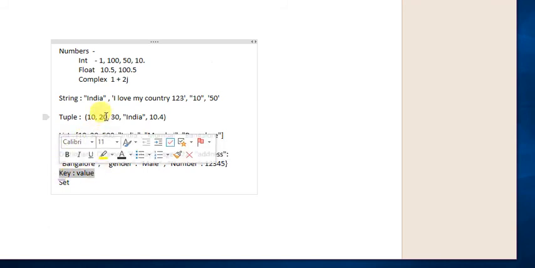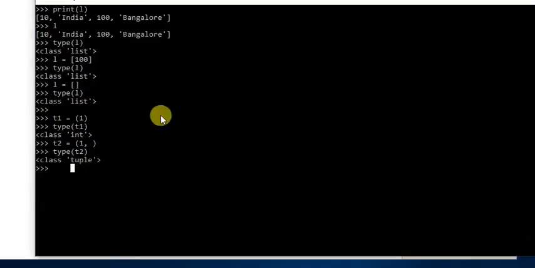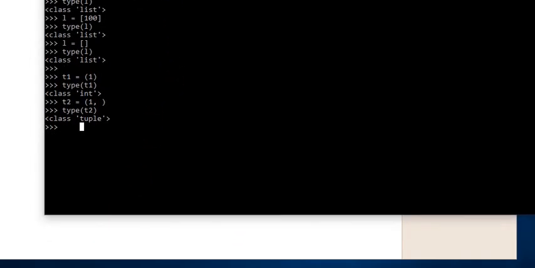So let's create a dictionary in Python. One variable D, any variable name we can take, and open a curly bracket and close the curly bracket, and inside this we can write our elements. Name, programming for programmers.